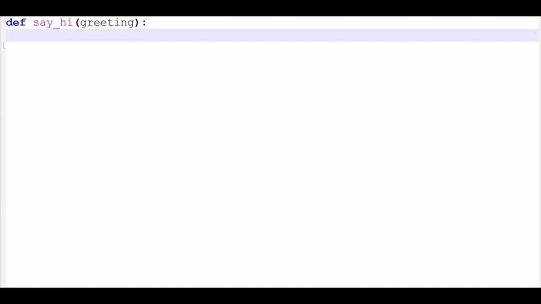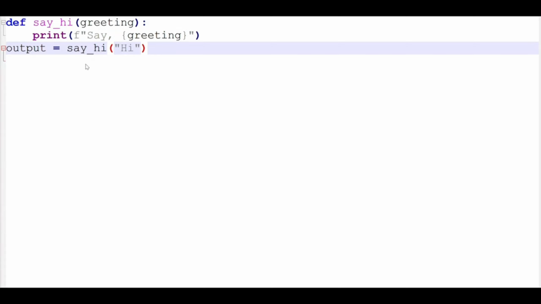We are going to learn about functions later. I just want to demonstrate the None and its use. So we define our function, and then we have a colon and indent the code. Very important, indenting the code. Then we have an argument where we want to pass the value.